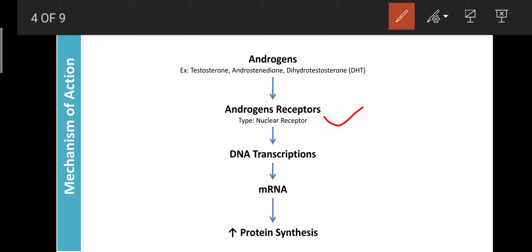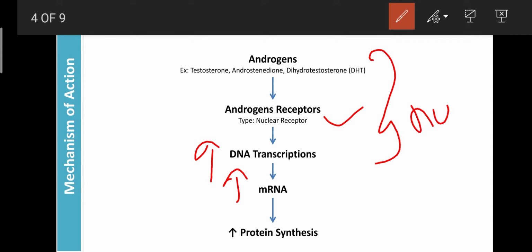So they enter the cytoplasm. From the cytoplasm, they act on the androgen receptor present on the nucleus of that particular type of cell. There they enhance DNA transcription. Then further, they enhance the synthesis of mRNA from the DNA. This mRNA contains the message or code for synthesis of a particular type of protein. All these processes occur inside the nucleus. From the nucleus, mRNA enters into the cytoplasm.